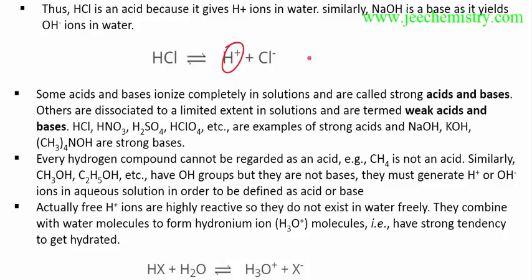If it is not completely ionized in a solution, then it is termed a weak acid or weak base. HCl, HNO3, H2SO4, HClO4 are completely ionized in water, so these are called strong acids. And these are strong bases: NaOH, KOH. They are also ionized in water giving OH minus, so they are called strong bases.